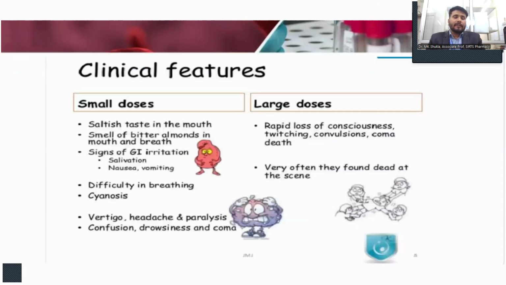So the cyanide poisoning depends on the different types of doses, like small doses or large doses. So we have to identify first. In case of a small dose: salty taste in the mouth, smell of bitter almonds in mouth and breath, signs of GI irritation, salivation, nausea, vomiting, difficulty in breathing and cyanosis, vertigo in some cases, headache and paralysis, also confusion, drowsiness, and coma.